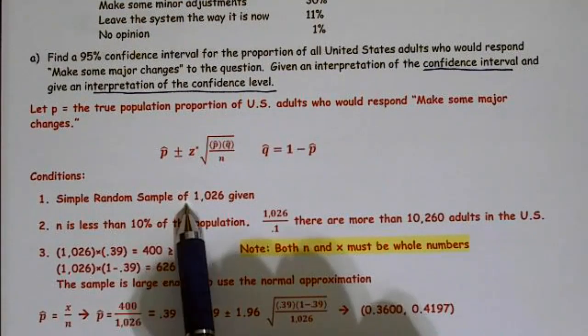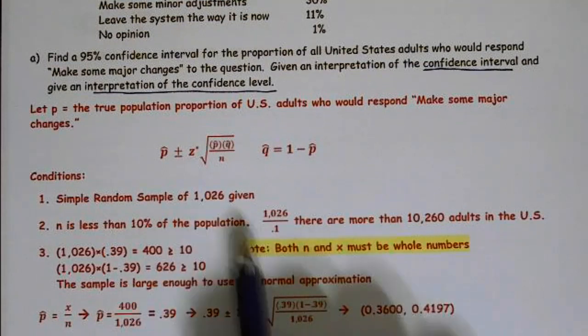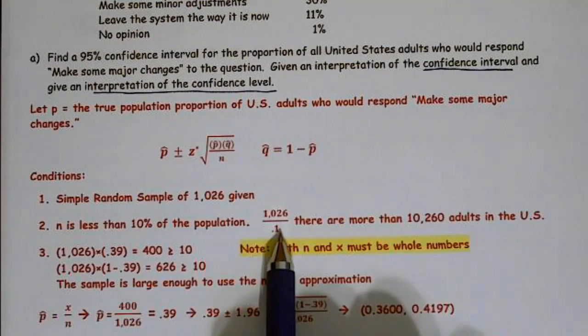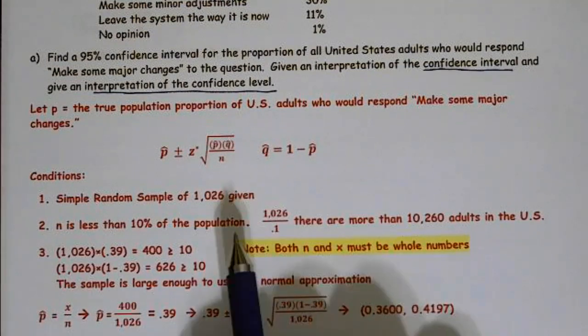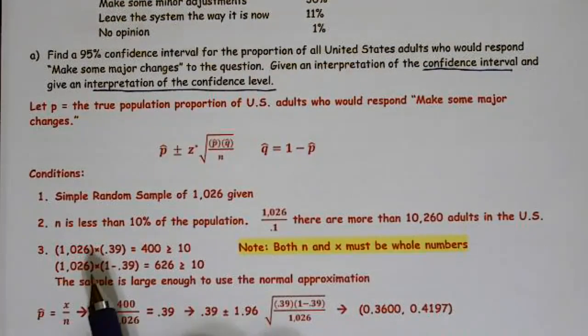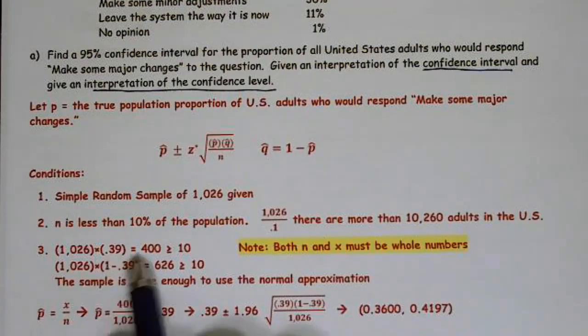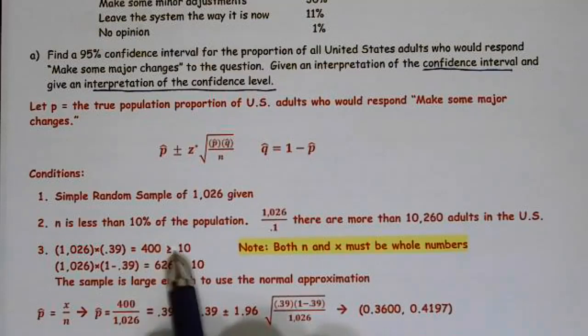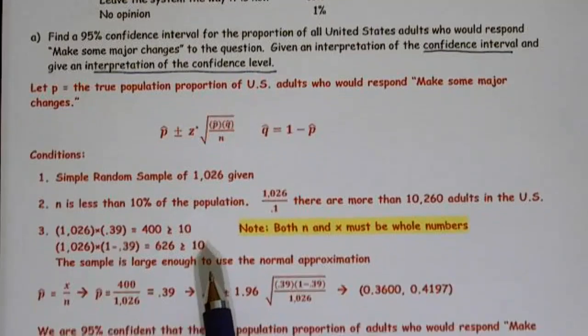Conditions. Simple random sample of 1,026. It was given. Because it's a sample, not an experiment, we have to give that n is less than 10%. If it's an experiment, a random assignment, we don't do that or we lose points. And we need to make sure our sample size was large enough. So 1,026 times 0.39 is approximately 400, which is greater than 10. And 1,026 times 1 minus that is 626, which is also greater than 10. So the sample is large enough to use the normal approximation.